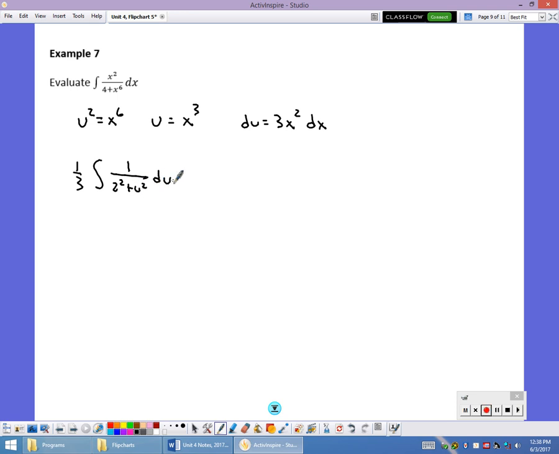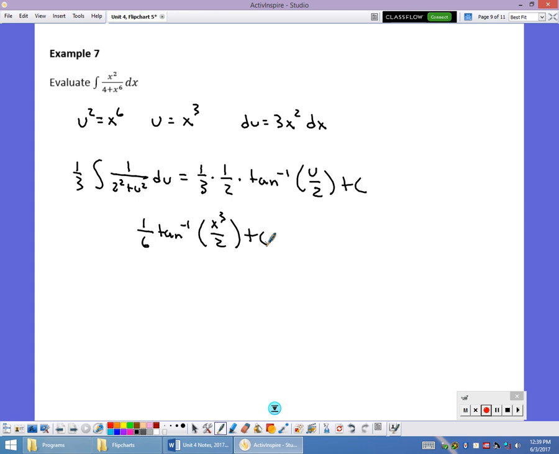Antiderivative, that's inverse tangent, so it's going to be 1/3 times 1 over a, which is 2, times my inverse tangent of u over a plus c. And then I would combine it a little bit, so it'd be 1/6 inverse tangent of x cubed over 2 plus c.